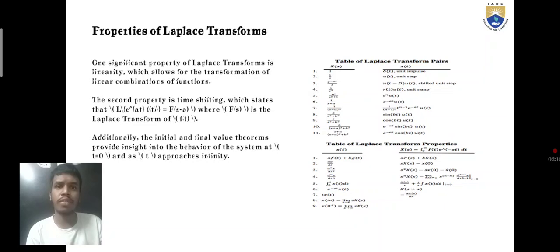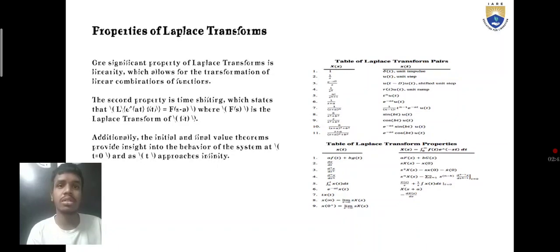The ratio of time approaches infinity, which is the final value property, whereas the property also has a tabular form like d by dx of tan. The properties in the table are linear combinations of functions. The second property is time shifting.